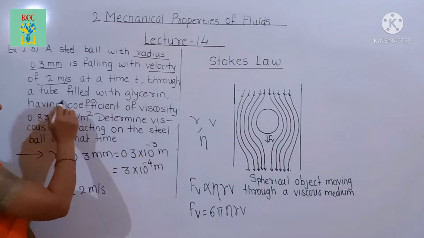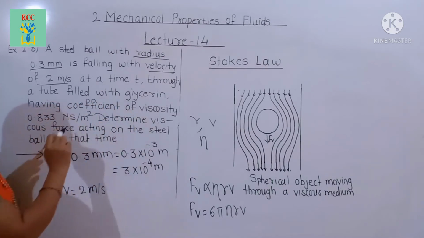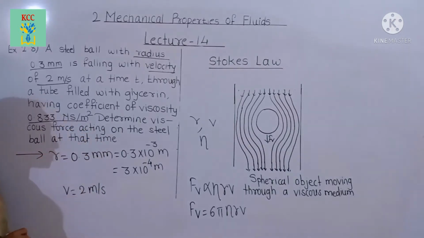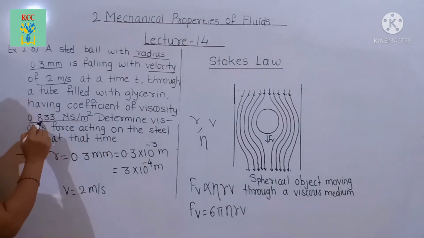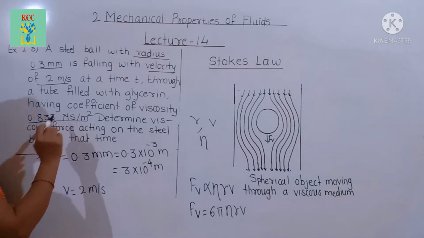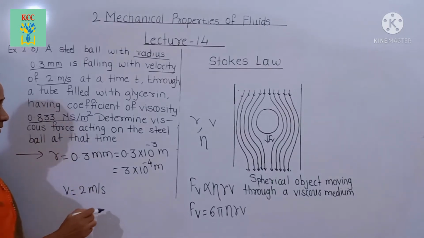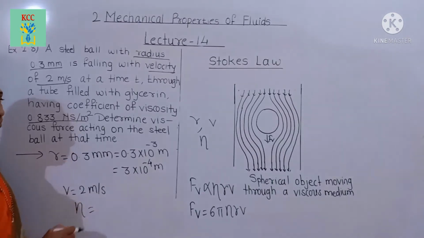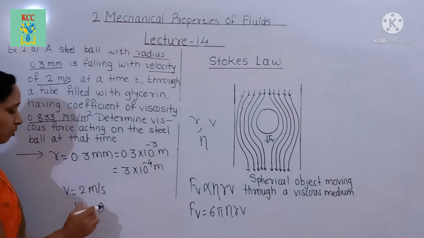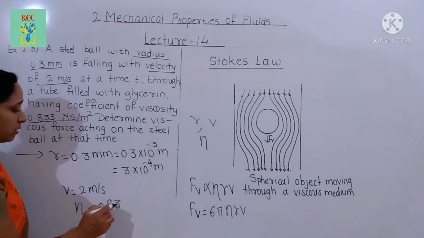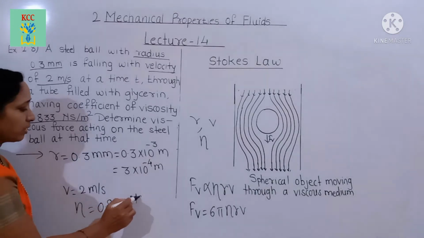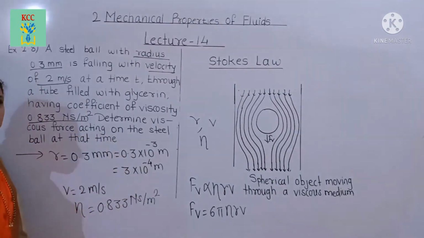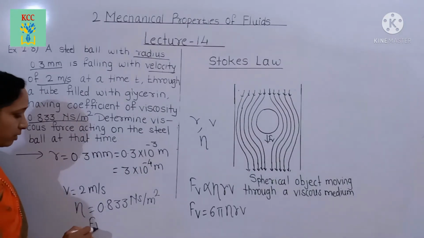At a time t, it falls in glycerin, and the viscosity of this medium glycerin is equal to 0.833 Newton second per meter square. Here the coefficient of viscosity is given. It is equal to 0.833 Newton second per meter square. We have to find the viscous force, that is Fv.